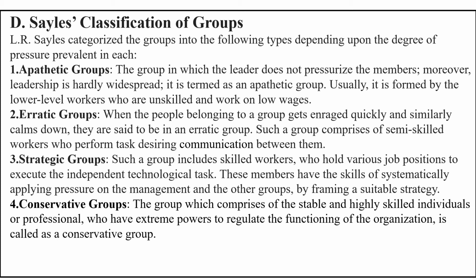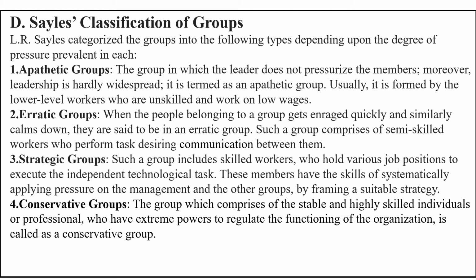Now the basic meaning of apathetic group. Here in apathetic group there is a leader, but he does not have any influence over his members. And here these people are unskilled or very low level workers with very low wages who cannot put any pressure even if they want any changes. That is why they are called an apathetic group.